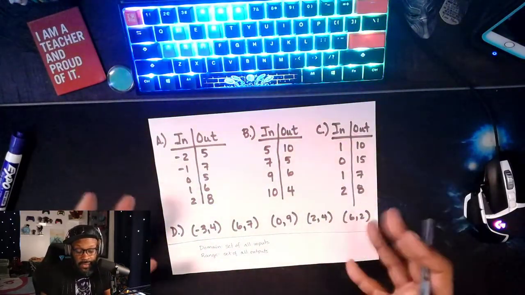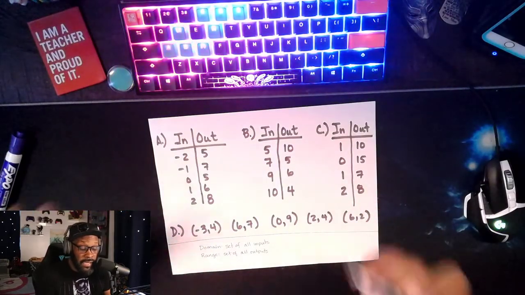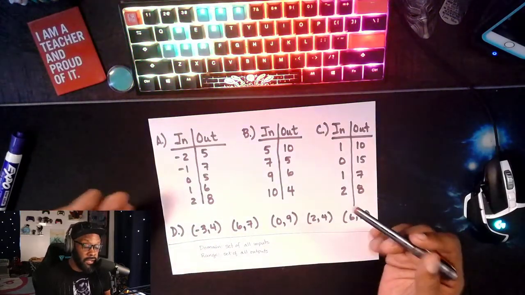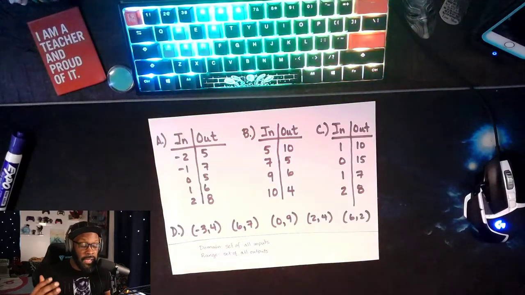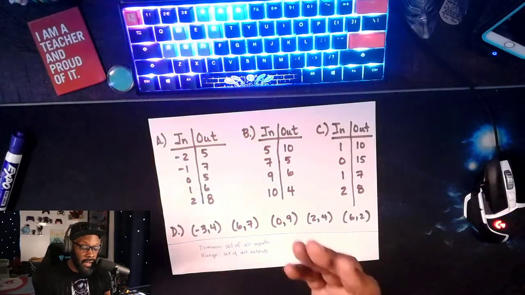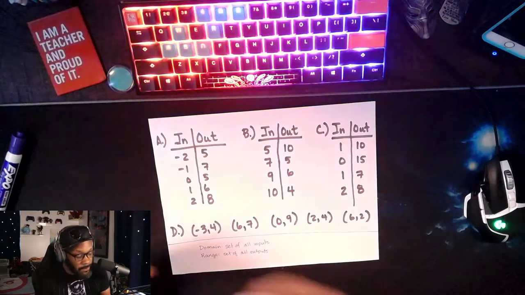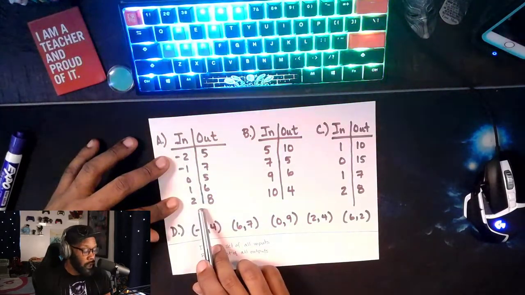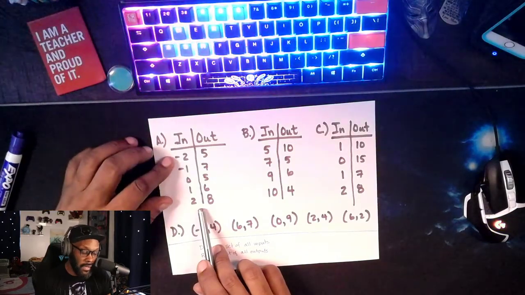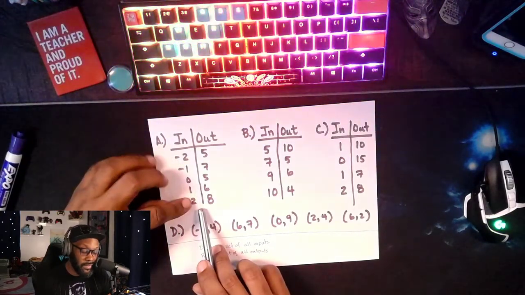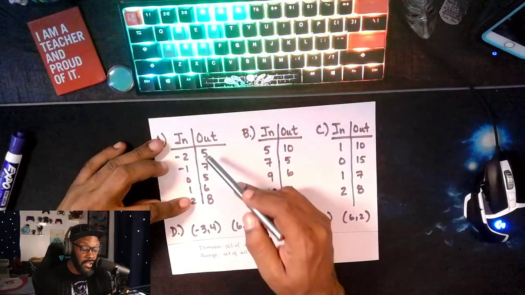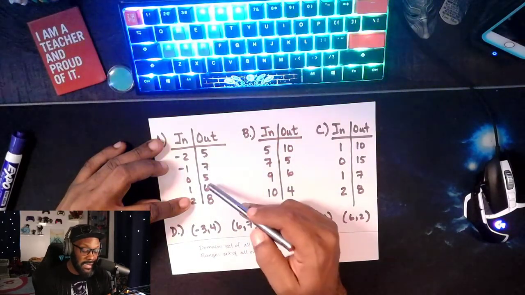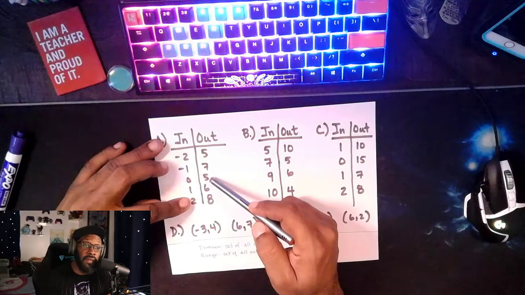While we're on this page, we could talk domain and range in these scenarios. I could ask for the domain and range, and here you have a finite, a limited number of domain values and range values. Let's remind ourselves: if I asked you for the domain of A, you would tell me -2, -1, 0, 1, and 2. If I asked for the range, you would say 5, 7, 6, and 8. You would not repeat the 5.